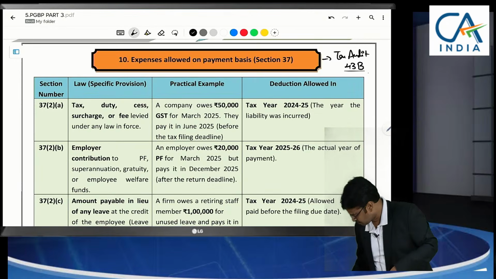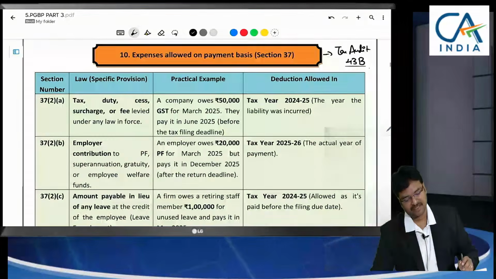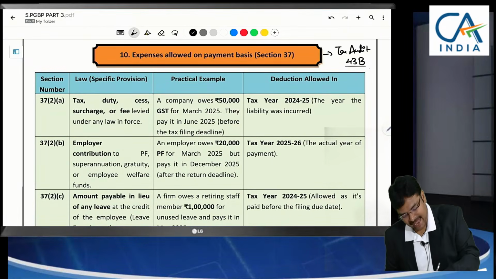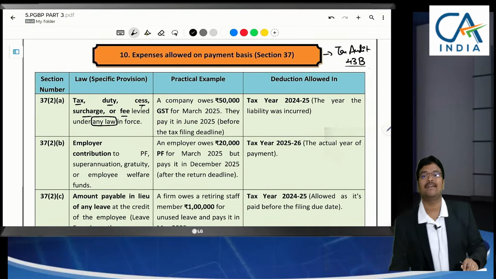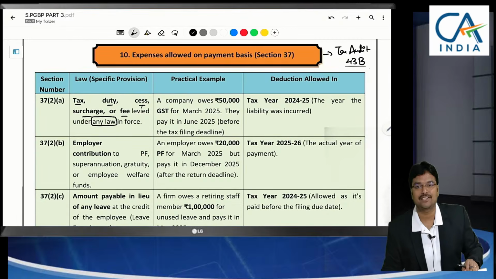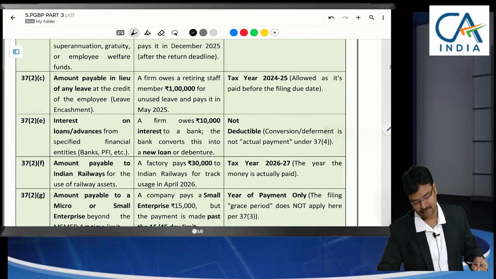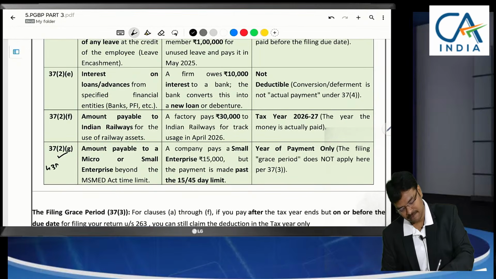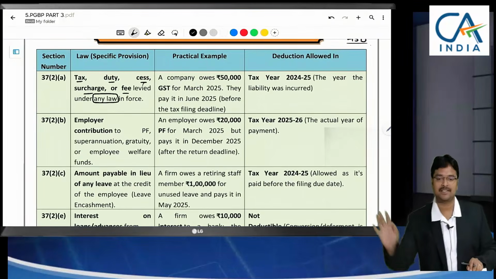So let us have a discussion one by one. Coming to the first one, the way of interpretation is very important here. Any tax, duty, cess, surcharge or fee under any law, not payment to the vendor or creditor, that's not what we are specifying here. Payment to creditor, MSME aspects we will discuss; 37 to G, which was earlier 43BH, we will discuss it. But before that, let me conclude with the balance aspects.